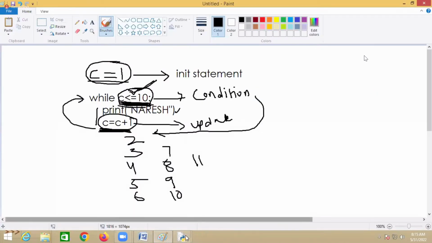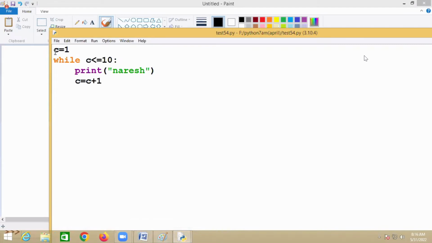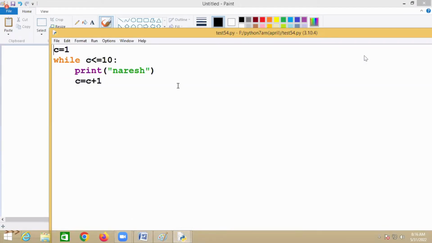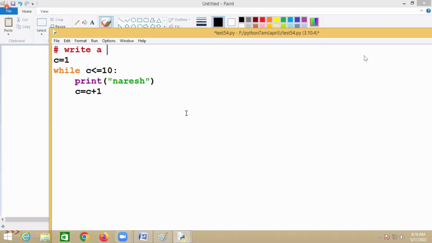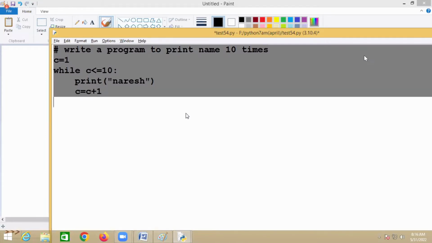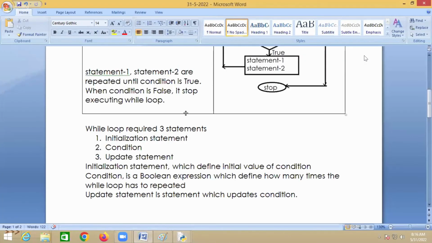This is a simple example: printing your name. Write a program to print a name 10 times. To print a name, how many times here? 10 times. We'll see the complex examples, but we'll start with the simple ones.